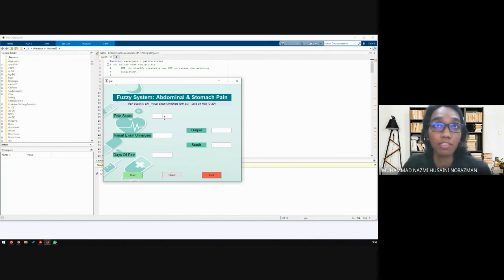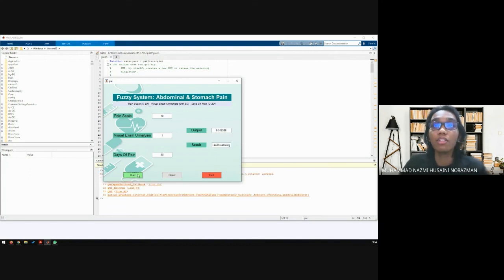In scale we use 11, and as you can see, the upper result told us to recheck our pain scale, which is not in the range. Now we are going to put it in our range for an example, and 1, and for days of pain we are going to put 20. So here is our result, which says output 0.912586. The result is called life-threatening, which is true based on our rules.